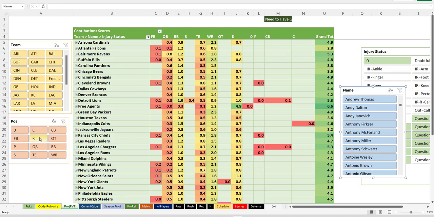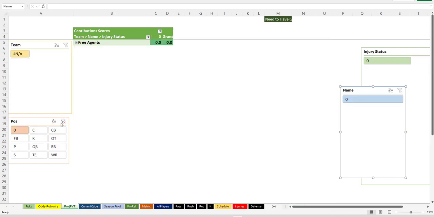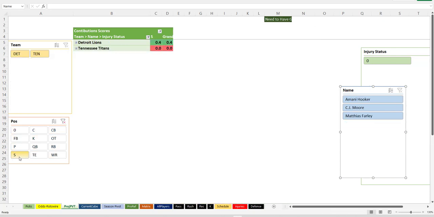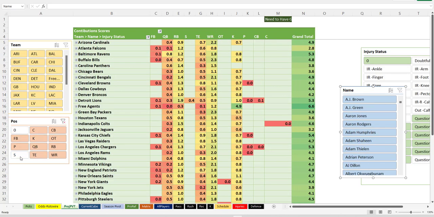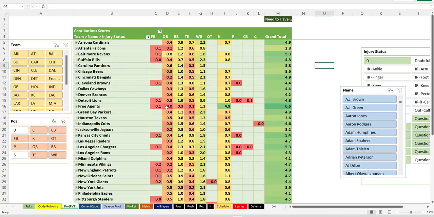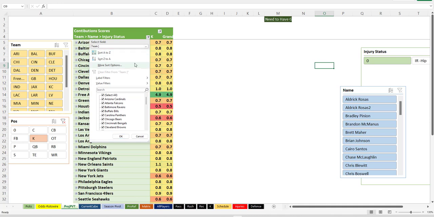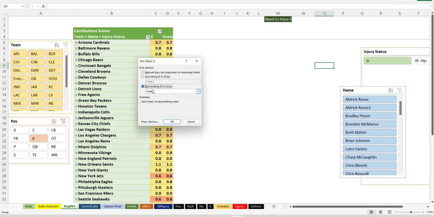All right, let's go back and check again. See here, we don't care about zeros, and we don't care about safeties, right? That was a weird thing that happened. So let's get rid of zeros and safeties, and that lines everything up. Now, once again, kickers. Are we okay with kickers? Well, let's make sure we don't have too many kickers on the same team.